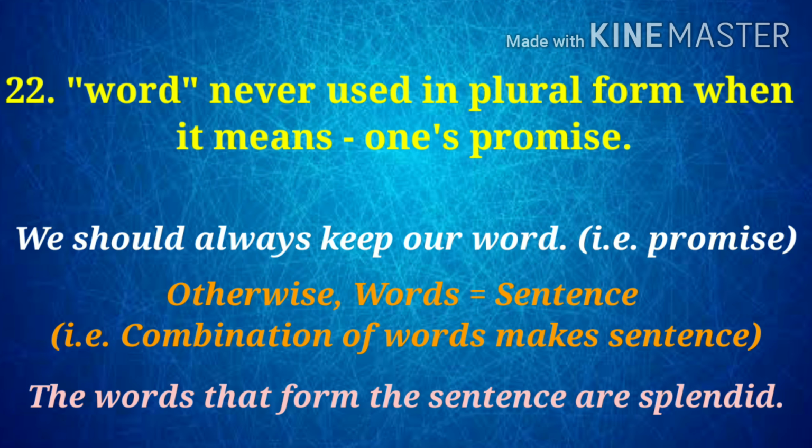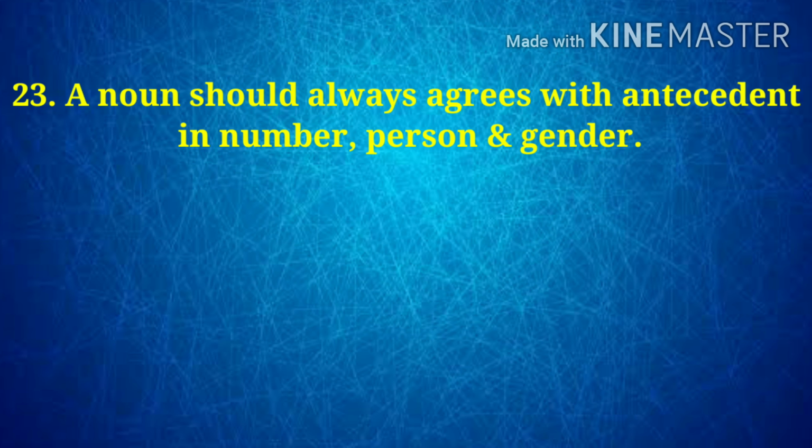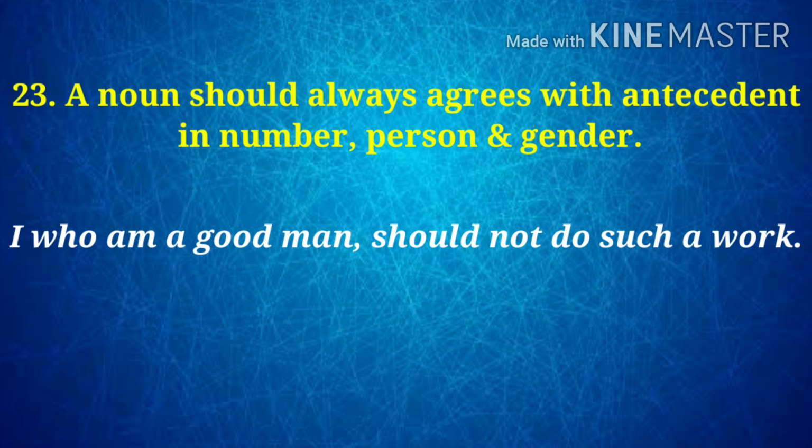Number 23. A verb should always agree with its antecedent in number, person and gender. For example, number 1: I, who am a good man, should not do such a work. Number 2: You, who are a good person, should avoid it.